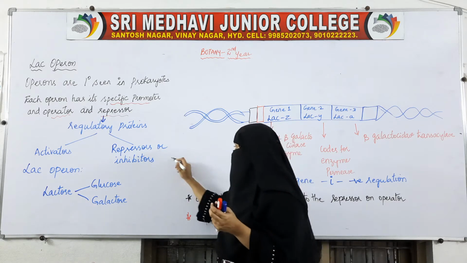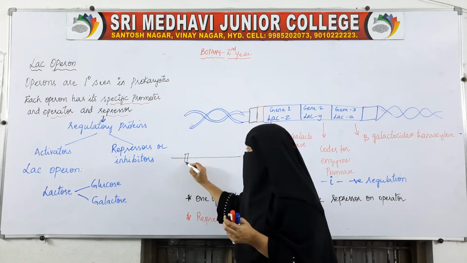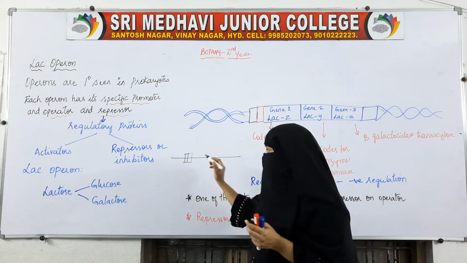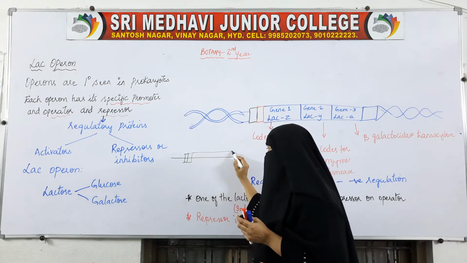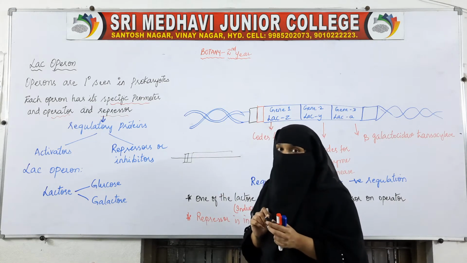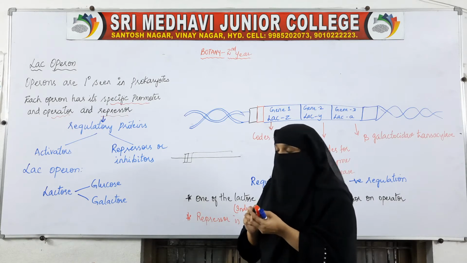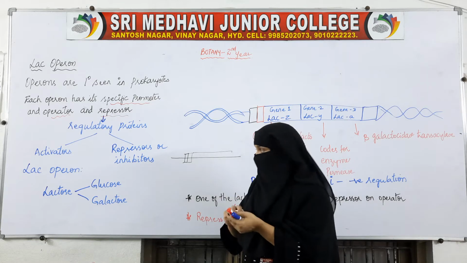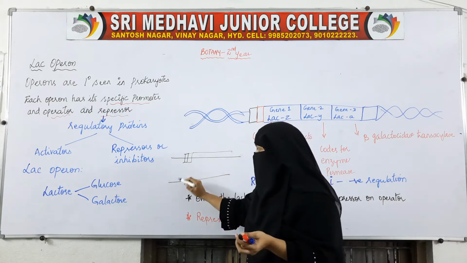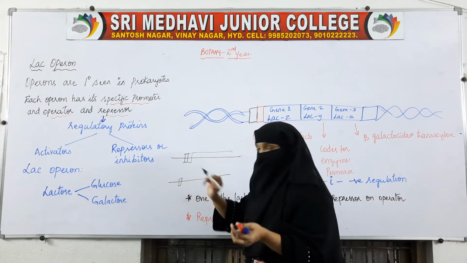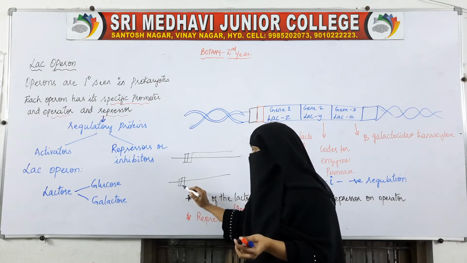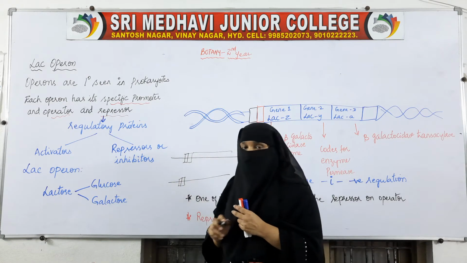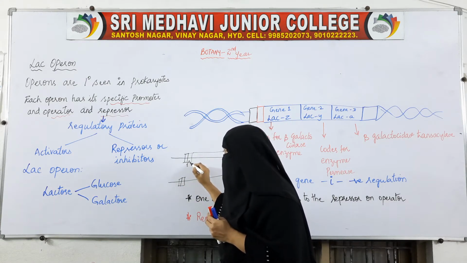If this is the DNA sequence, the promoter will be there. Adjacent to the promoter we have the operator, and here is the structural gene. This is one operon, this is another operon. For each operon there will be one promoter, one operator and one repressor. Repressors are regulatory proteins that bind with the promoters.